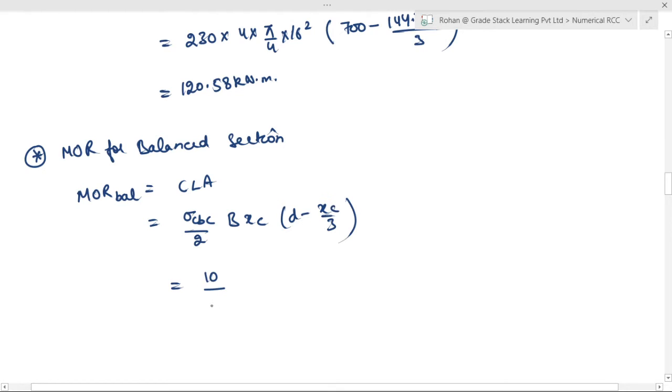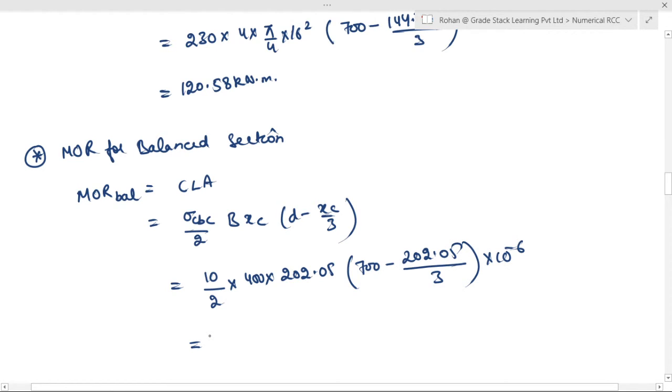Which is equal to sigma CB is 10 divided by 2, into B is 400, into XC is 202.05, into effective depth 700 minus 202.05 divided by 3, into 10 to the power of minus 6 to get it in kilonewton meter. So this you will get equal to this value. Calculate and tell me what value you are getting, the moment of resistance for the balanced section. You will get this one equal to